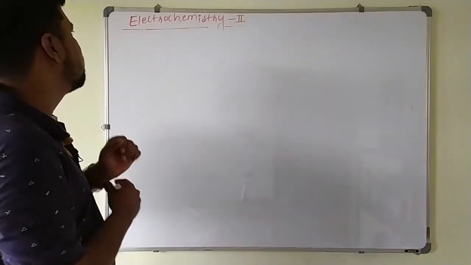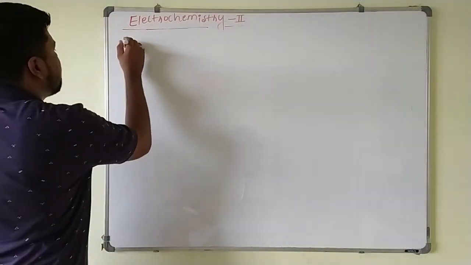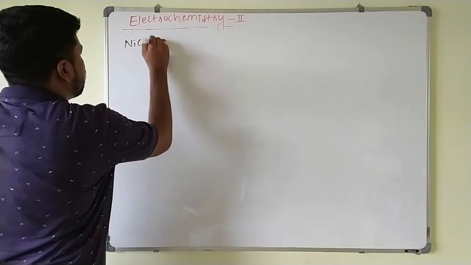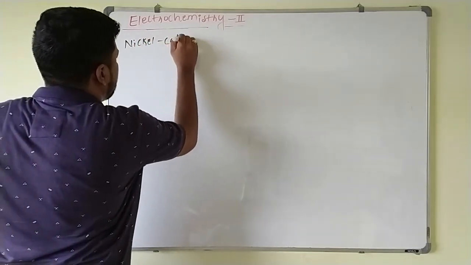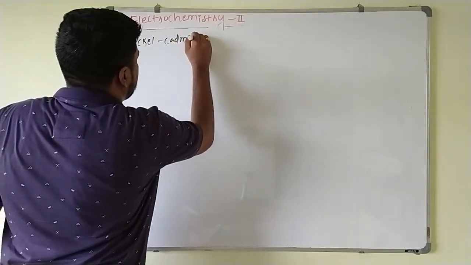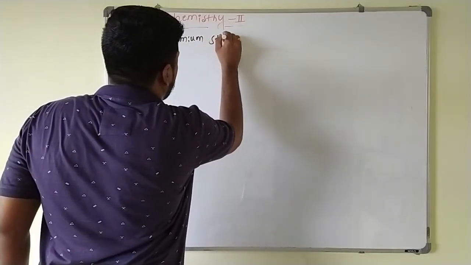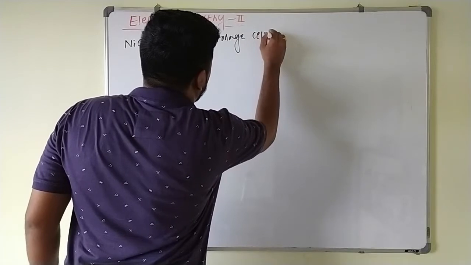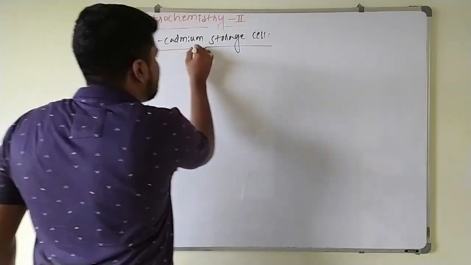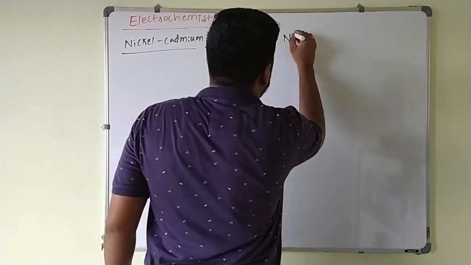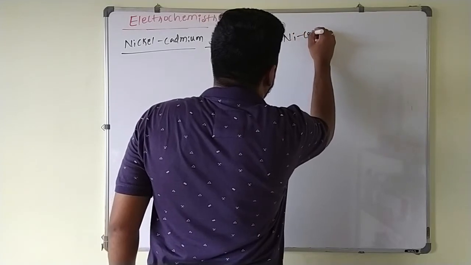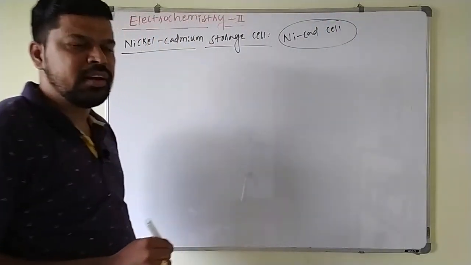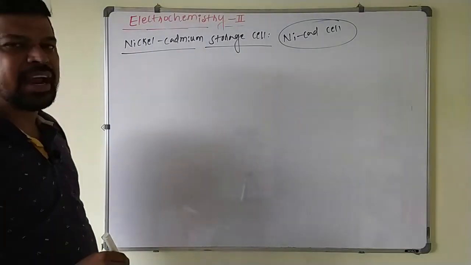So the next storage cell is nickel cadmium storage cell. So it is again a secondary cell. It is also called as NiCad cell because it is a nickel cadmium cell. So it is also called as what? Nickel cadmium cell, nothing but NiCad cell here.